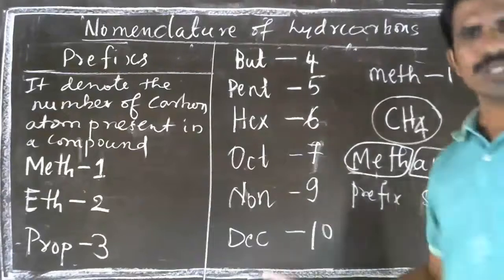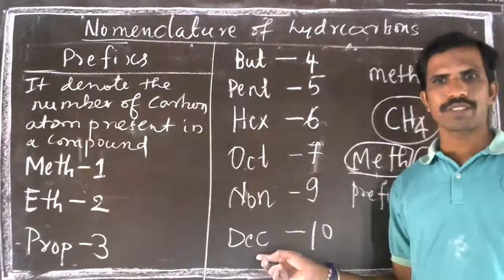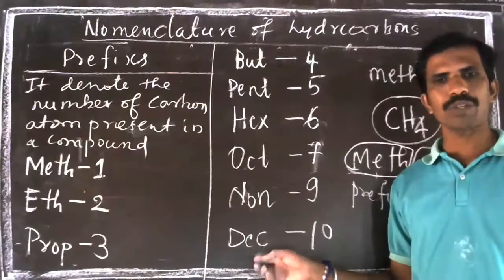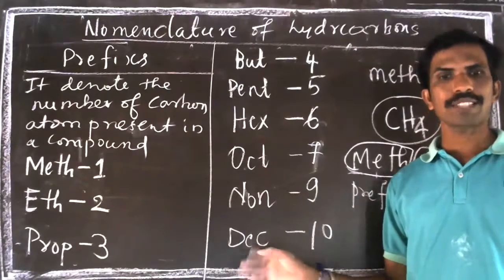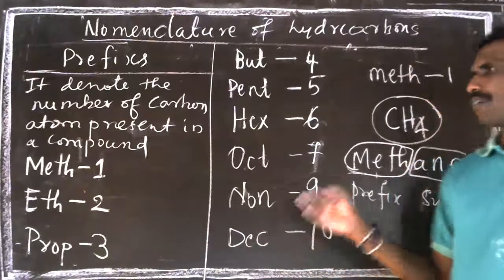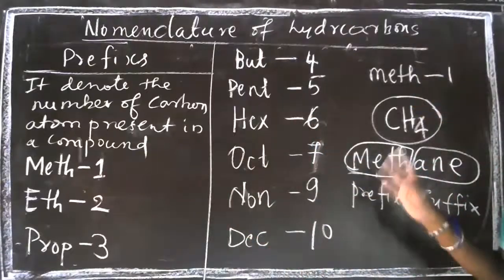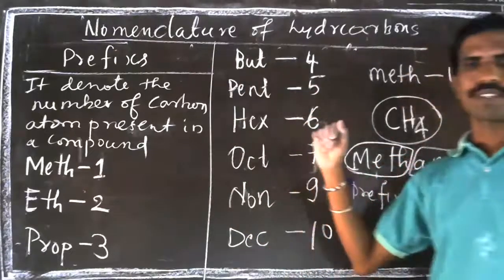You have to memorize this to write the molecular formula for organic compounds. Organic compounds are nothing but carbon and its compounds. Carbon and its compounds are called organic compounds. So for naming the organic compounds, we use this method. What is that? Prefix and suffix.